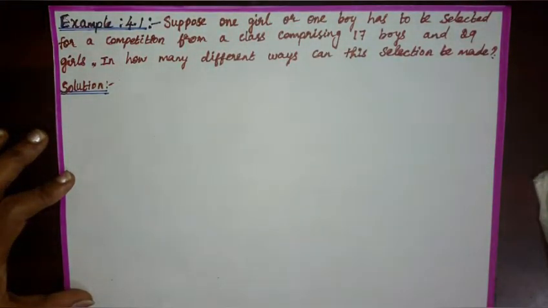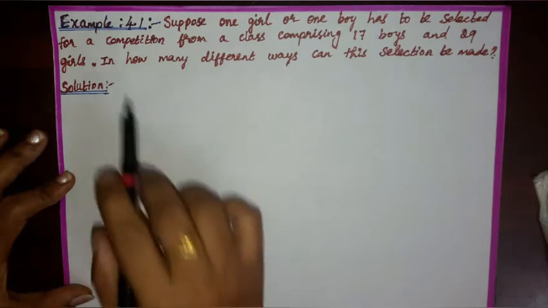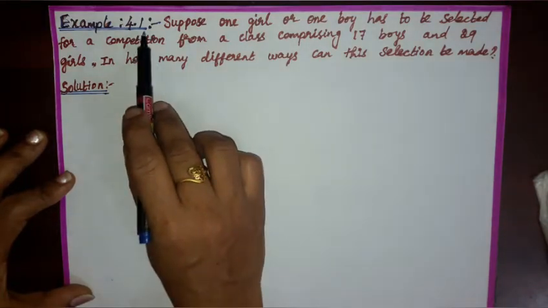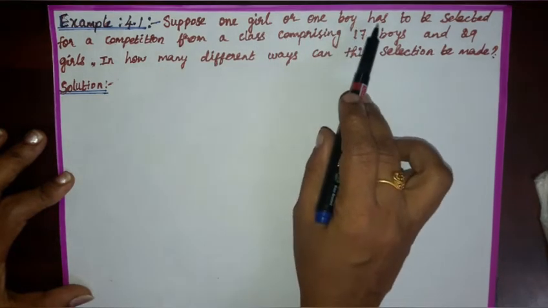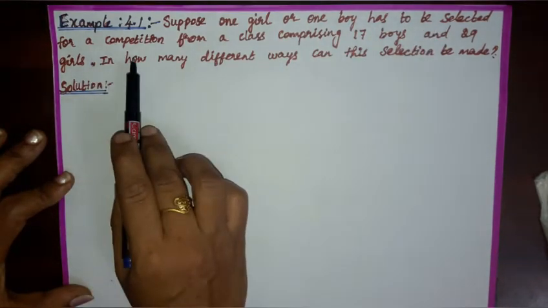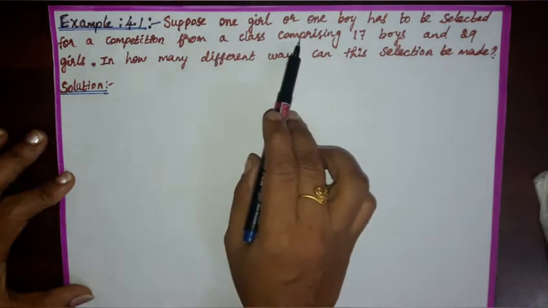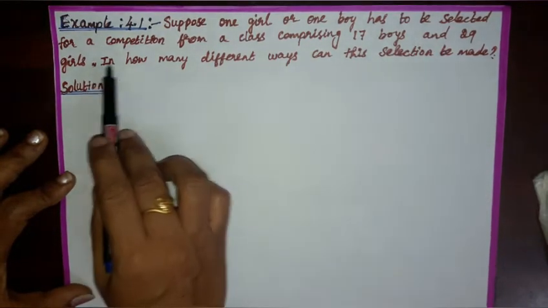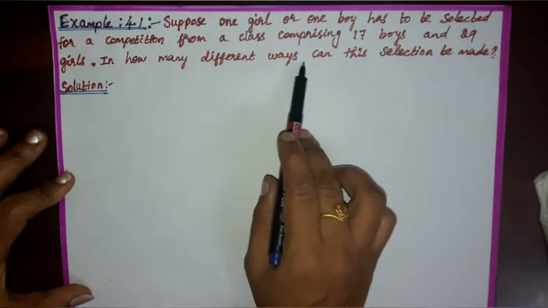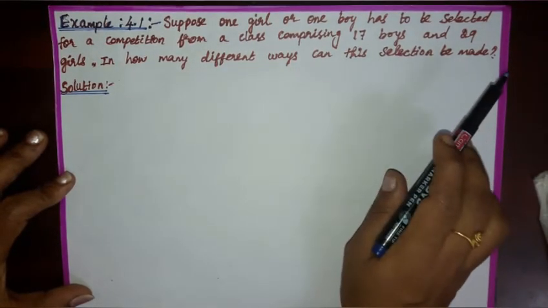Now let us see some example sums. Example 4.1. Suppose one girl or one boy has to be selected for a competition from a class comprising 17 boys and 29 girls. In how many different ways can this selection be made?